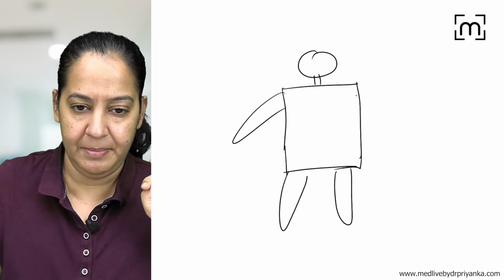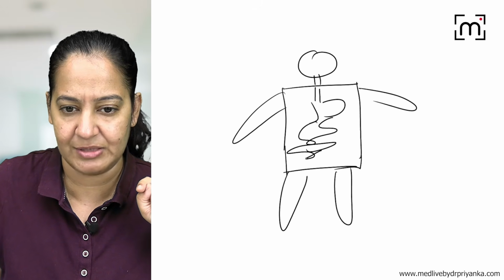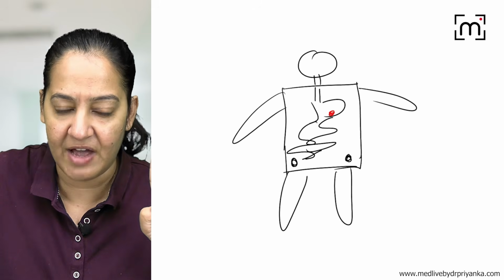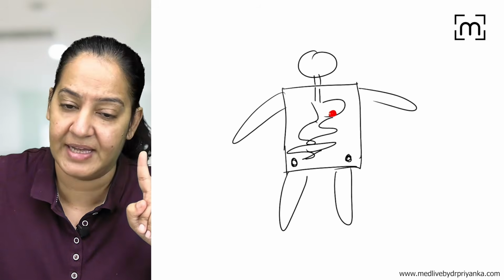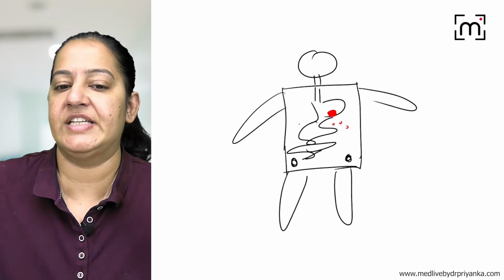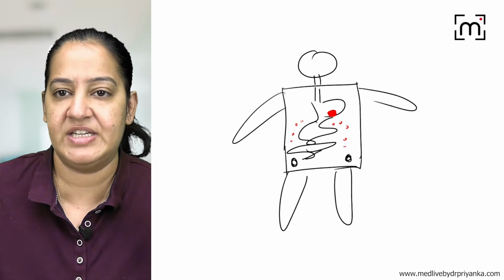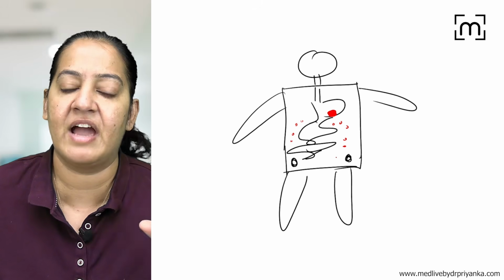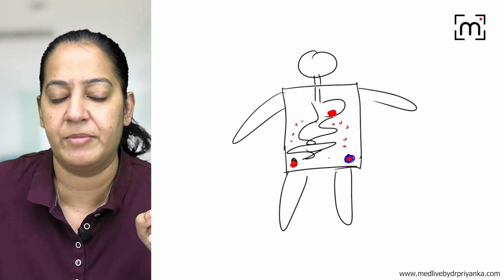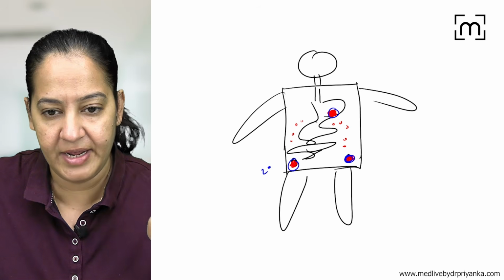So let me draw a female in front of you. This is the GIT, the stomach and intestine of this female, and these are the ovaries. Imagine this female has a stomach cancer, the gastric carcinoma, that is the primary. Now the tumor cells are shedding in the cavity. It is not going via the blood route, not via the lymphatic route. It is shedding in the cavity and floating in the abdominal and pelvic cavity, involving the bilateral ovaries. So in the bilateral ovaries, it is the secondary formation. These are two secondaries and there is one primary in the stomach.